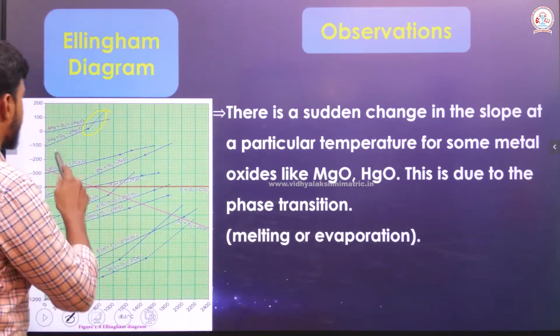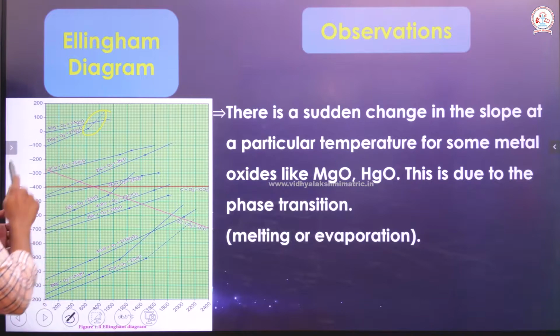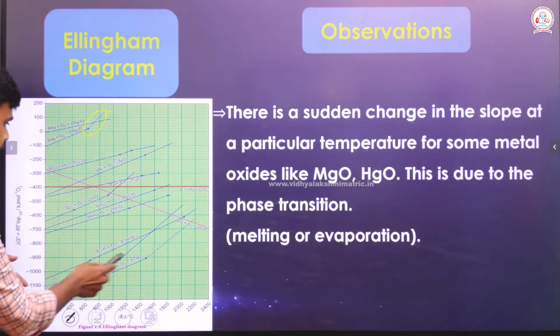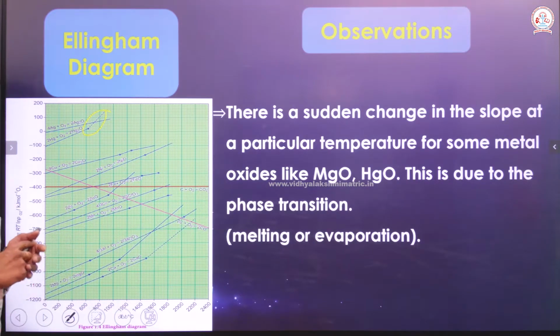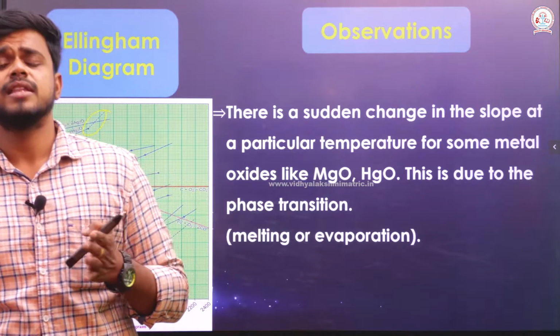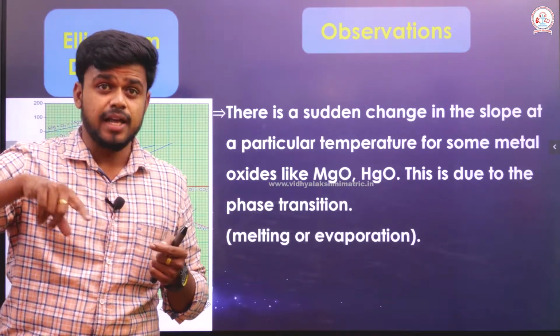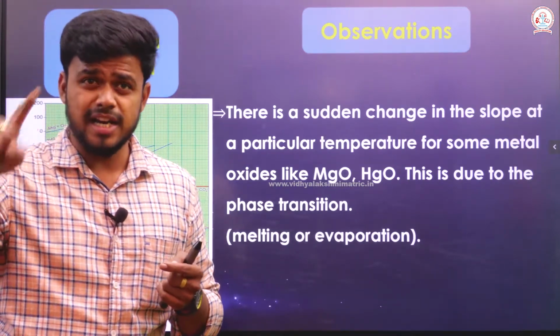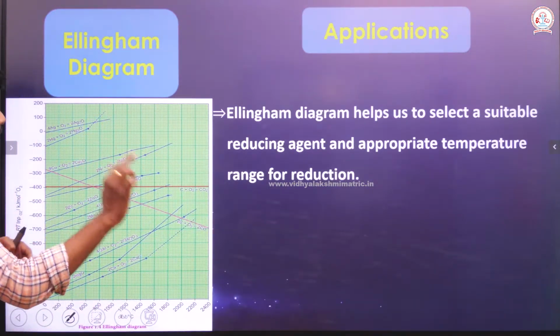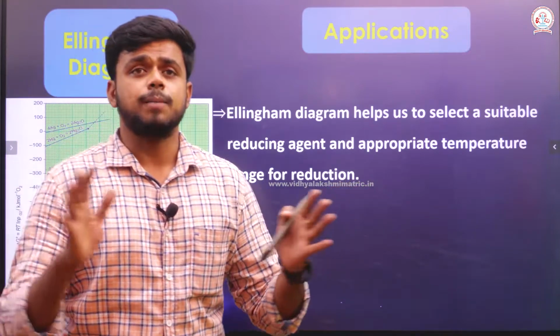That is why for magnesium, mercury, silver, and even calcium, it is given as a dotted line. If you find a dotted line in an Ellingham diagram, it means a phase transition is taking place there.